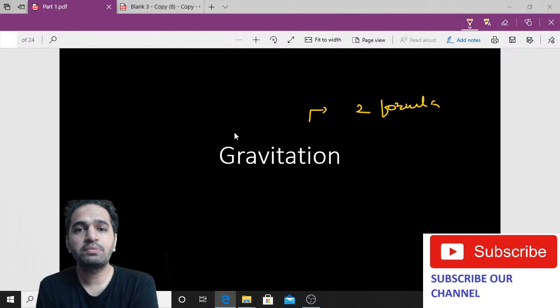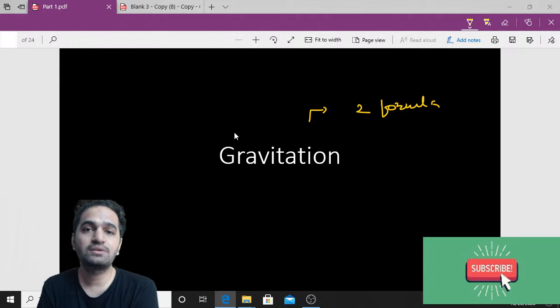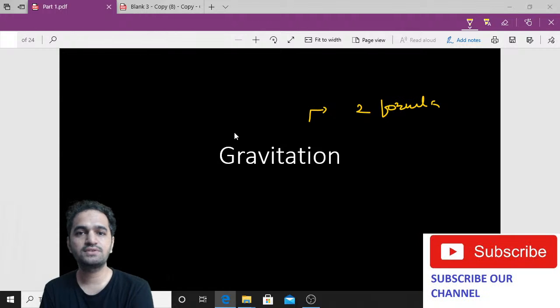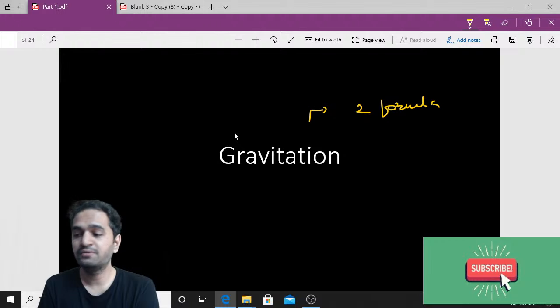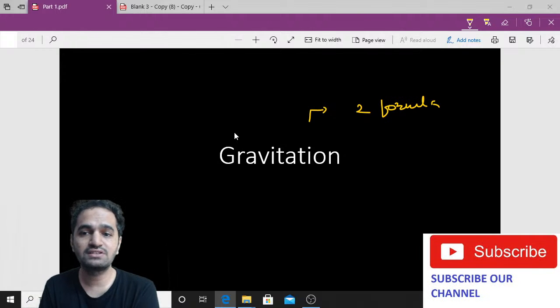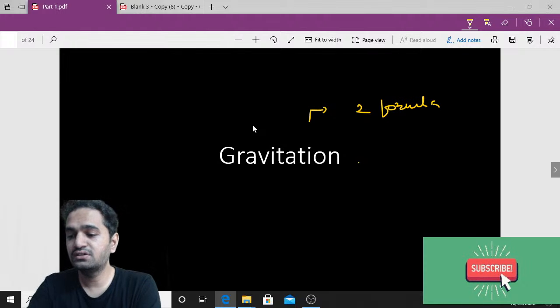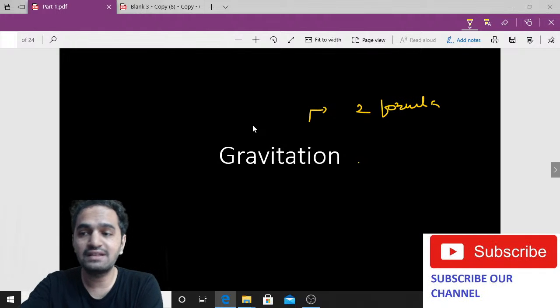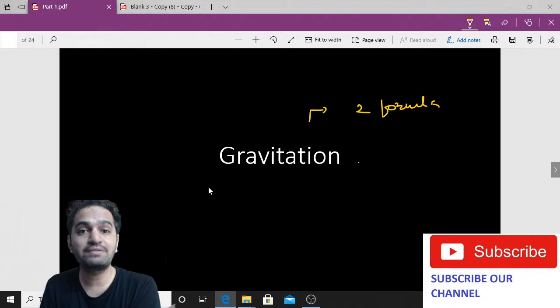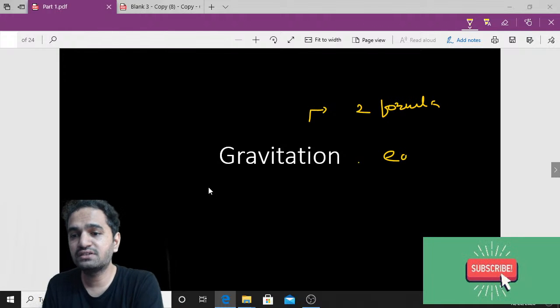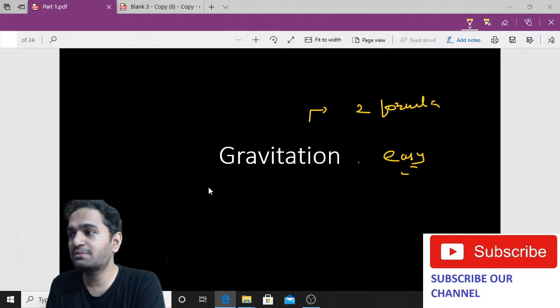What makes this topic hard is just the concepts. If you understand the concepts, then solving the numericals is not that hard. Numericals are definitely there in our syllabus for gravitation, but as compared to the previous lessons, what we don't have is the difficulty level. The difficulty level of gravitation is very simple as compared to the previous chapters which you have seen. So it's a very simple, easy lesson, but only if you pay attention. Otherwise this will again become some kind of nuisance.